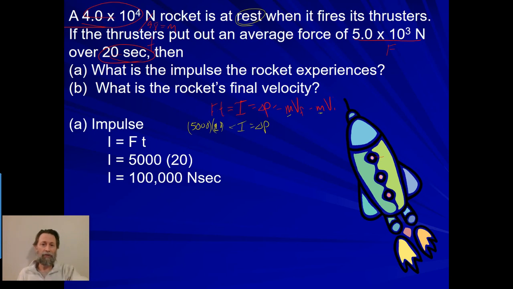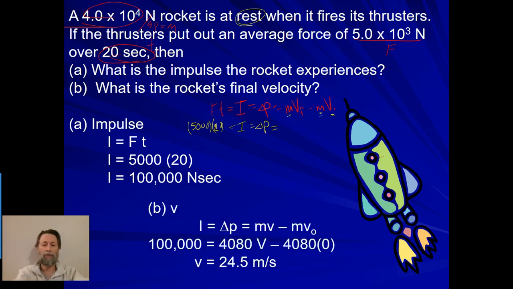Now, part B then, what's the rocket's final velocity? So it looked like we had the mass and the initial velocity. The only thing we don't know is the final. Well, because we already know that this impulse or change in momentum is 100,000 Newton seconds, can't we set that equal to this side and then solve for that velocity? So the impulse or change in momentum is 100,000. The mass, once we divide this 40,000 by 9.8, we get 4080. And then we have our final velocity minus 4080 times our initial velocity. This whole term goes away. I can divide by 4080 and I'll have a final velocity of 24.5 meters per second.